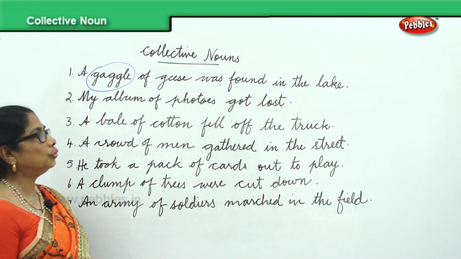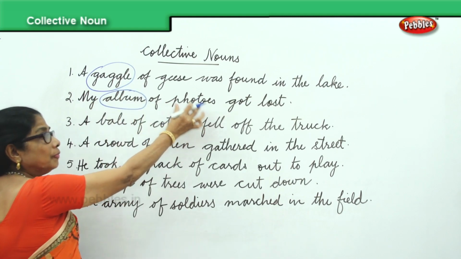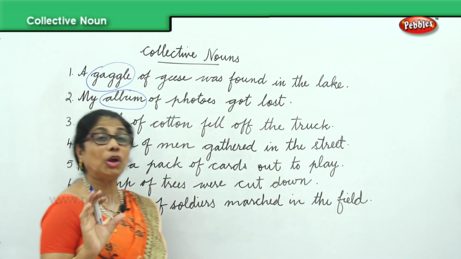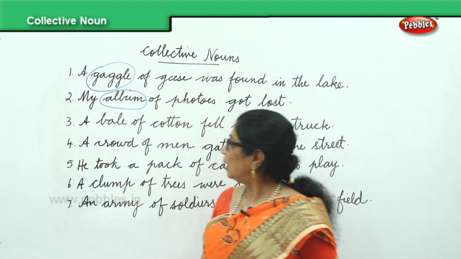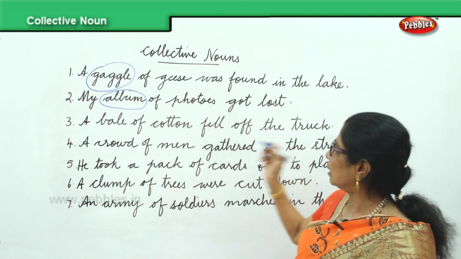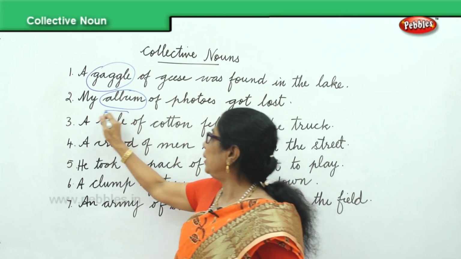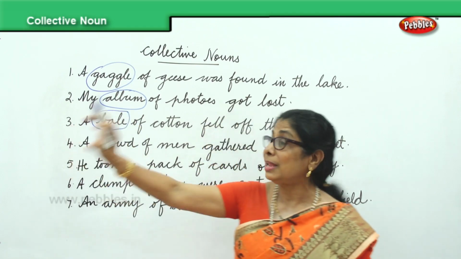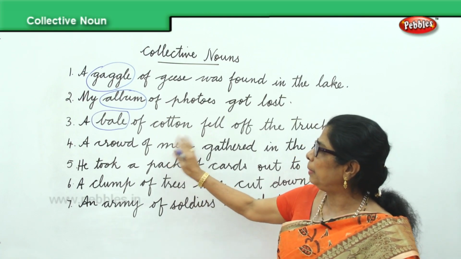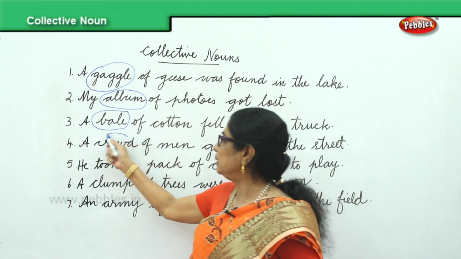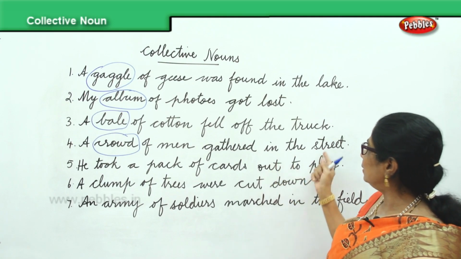My album of photos got lost. Album. An album contains a number of photos. So a collection of photos, we call it an album. So we got another collective noun here. A bale of cotton fell off the truck. Now the collective noun for cotton is bale. When you have a number of bundles, you won't say one box of cotton, you say bale of cotton. A number of men, people together, the group name is crowd. So a crowd of men gathered in the street.